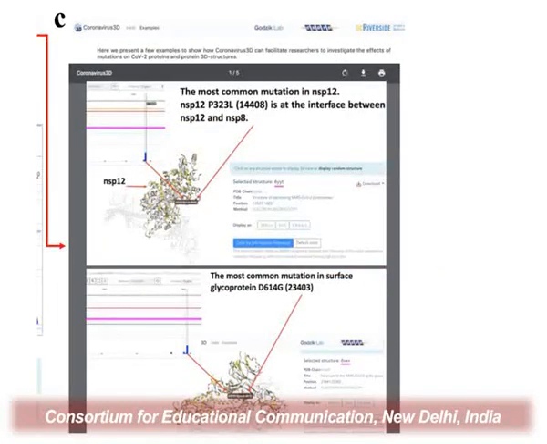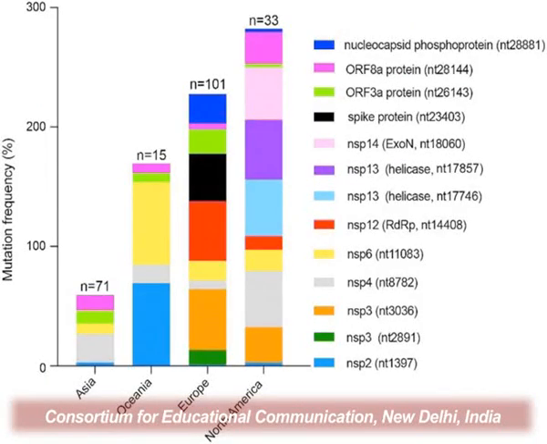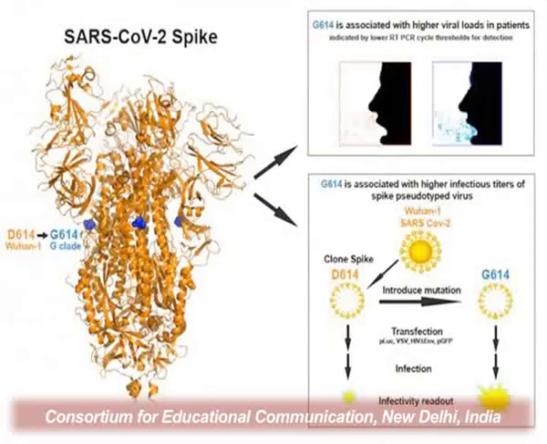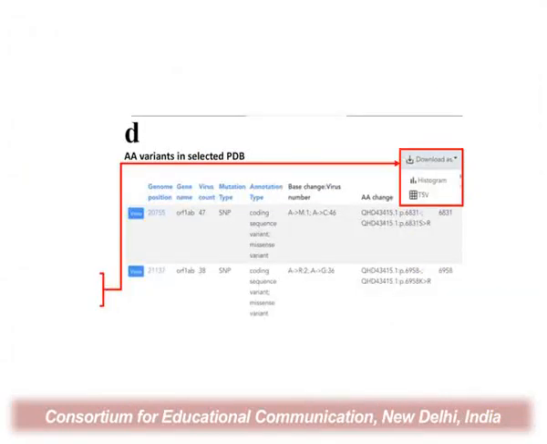Then the C part shows you what? The C part of this example or this picture shows how the mutations on the structure of SARS-CoV-2 proteins are affecting this study. So the yellow portion in this region shows you the tentative areas where the mutations are possible, and in the last one he has drawn the list of amino acid mutations in the selected PDB structure.